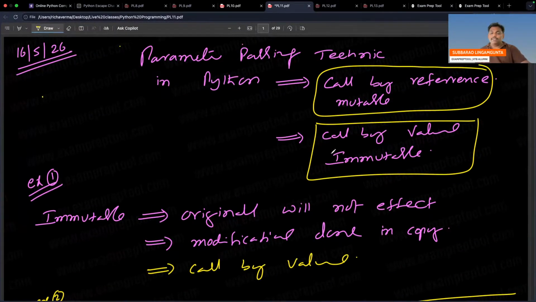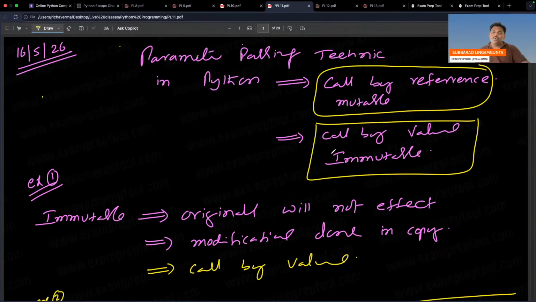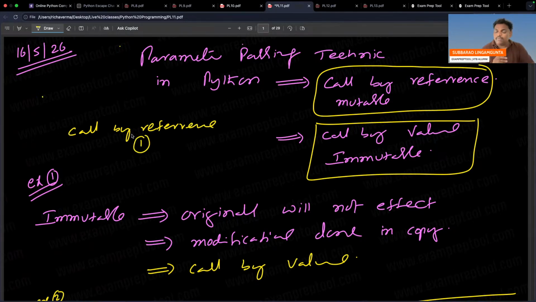Parameter passing techniques in Python. It initially looked like call by reference only. In the first step, it looked like call by reference only. In the second step, if it is mutable, call by reference. If it is immutable, call by value.